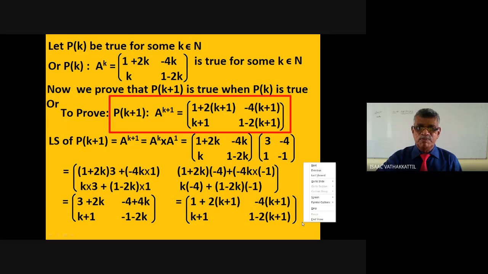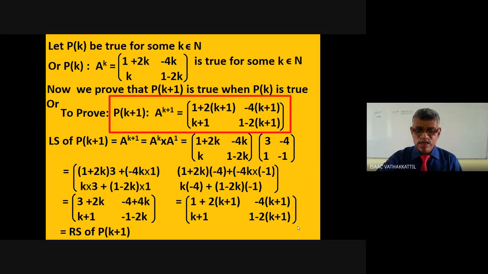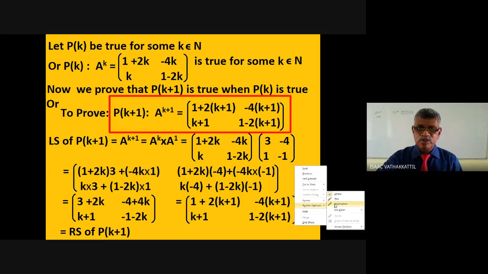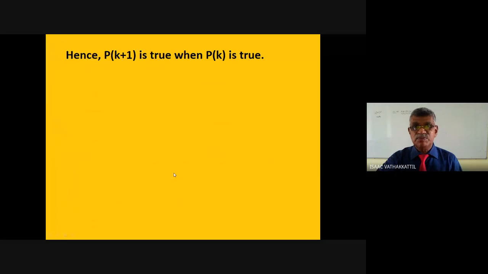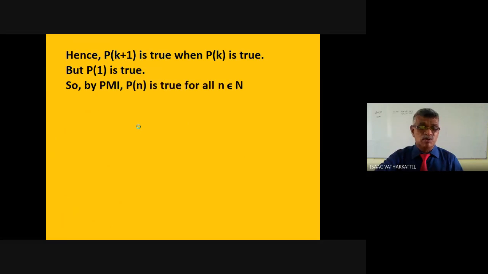So the left side of P of k plus 1 is equal to the right side of P of k plus 1. Hence P of k plus 1 is true when P of k is true. But P of 1 is true. So by PMI, Pn is true for all n.